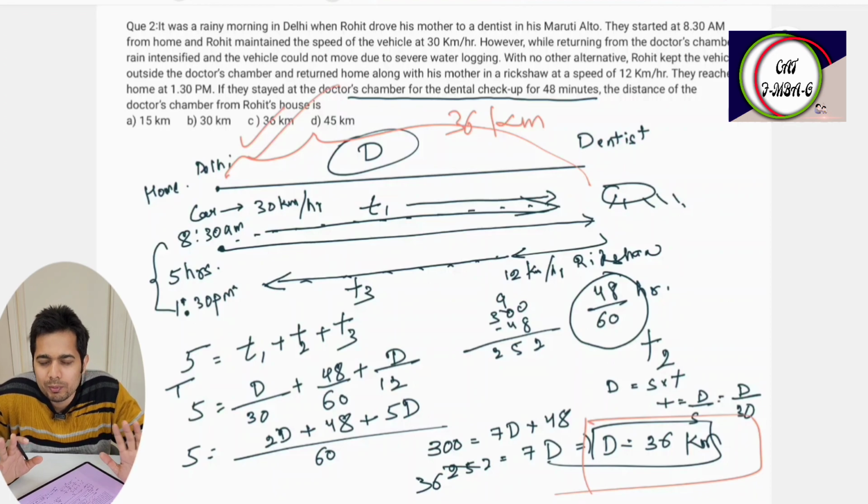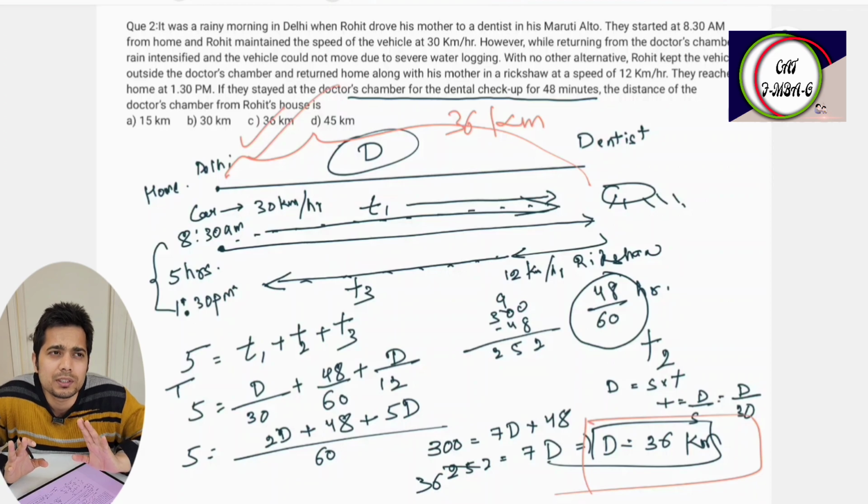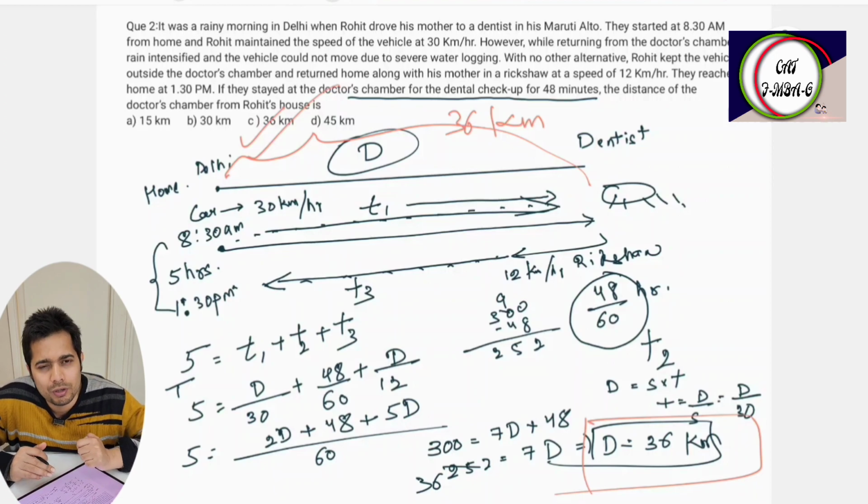I hope you are able to see how I played with this question. Think of all the questions as puzzles or just play, like you are solving some puzzle in a newspaper, or you are playing a game on your phone. That way, the whole exam preparation is going to be a lot easier.